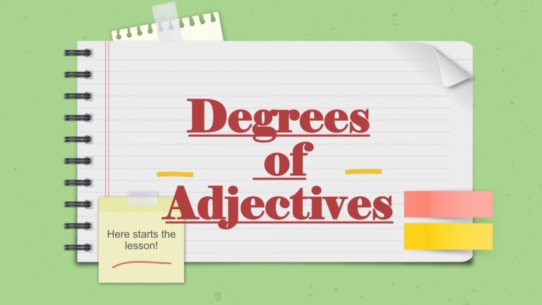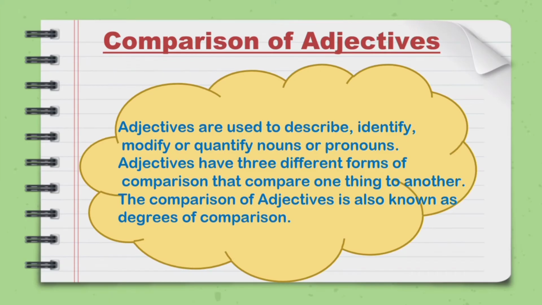Today in this video of mine we are going to do degrees of adjectives. Now before that let us recall what adjectives are. Adjectives are those words which are used to describe, identify, modify or quantify nouns or pronouns. Now these adjectives have three different forms of comparison that compare one thing to another. The comparison of adjectives is also known as degrees of comparison.